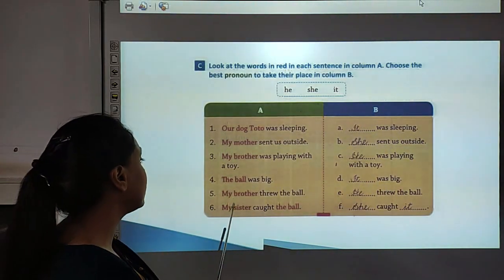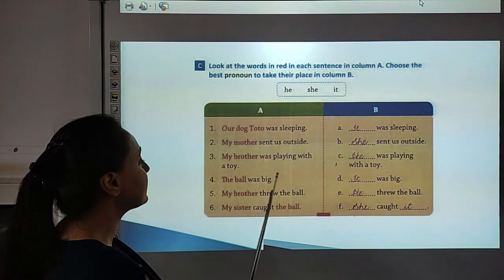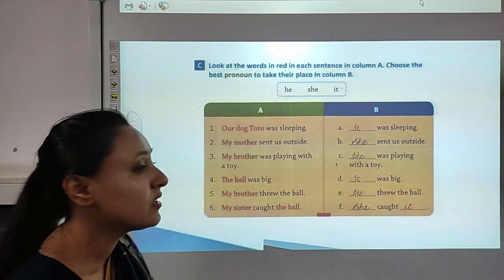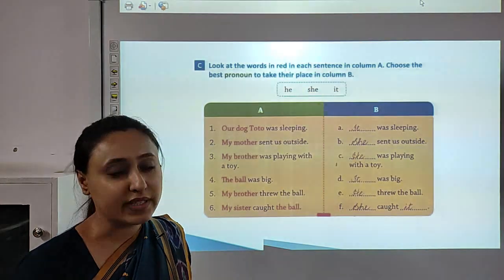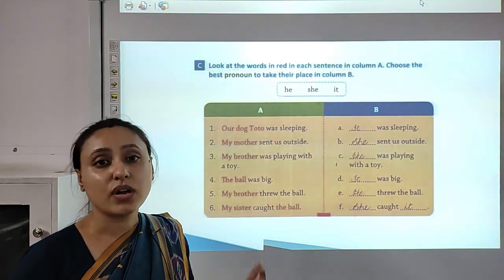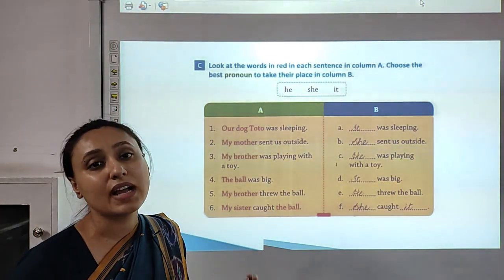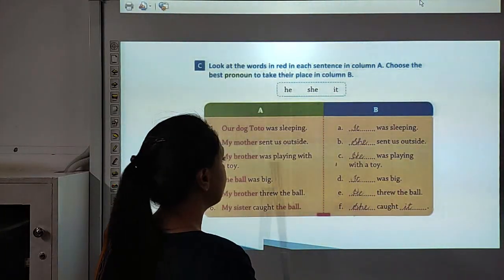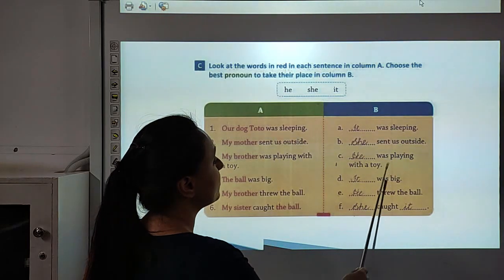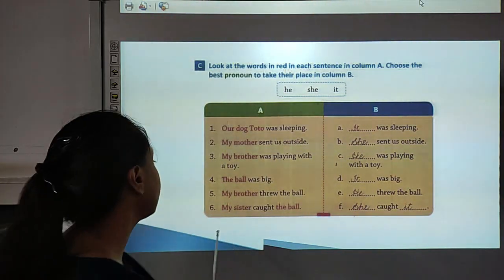Now look at number 4. The ball was big. So children, here we are talking about a thing, okay. So whenever we talk about a thing, we use the pronoun it. So write down it over here in place of the ball. It was big.